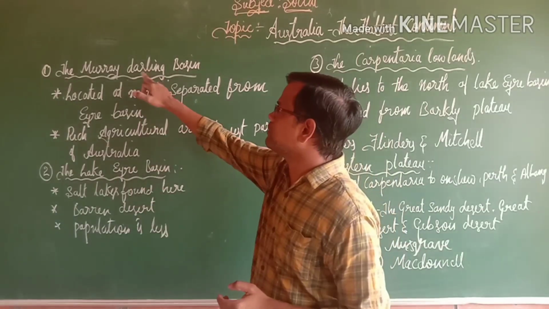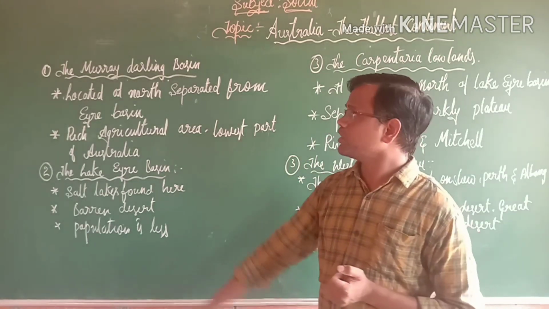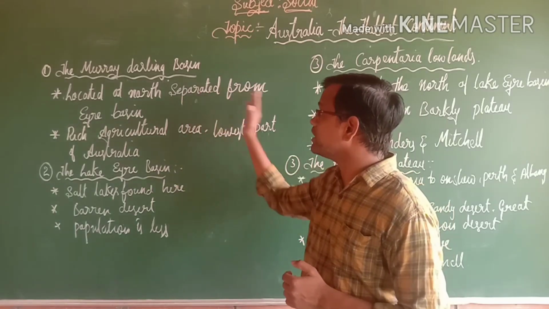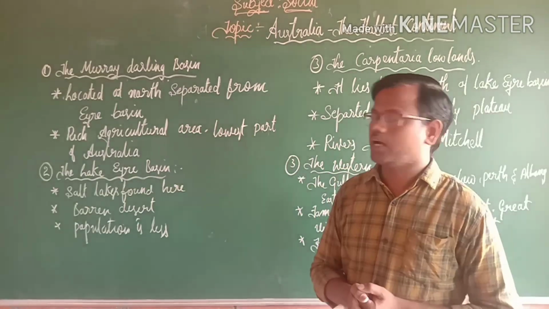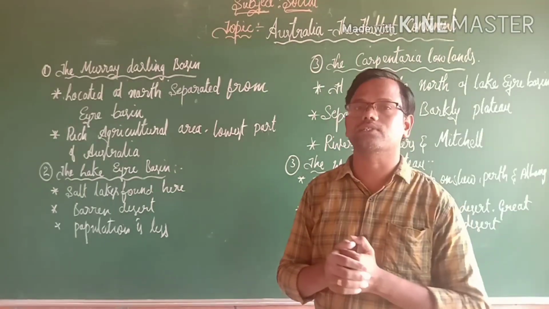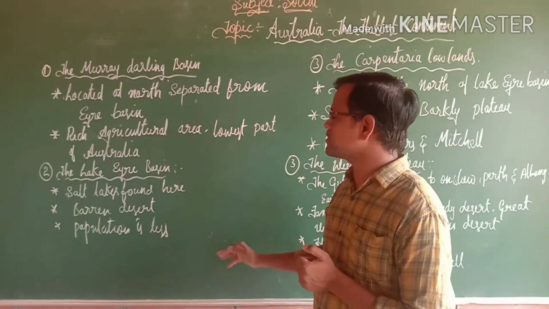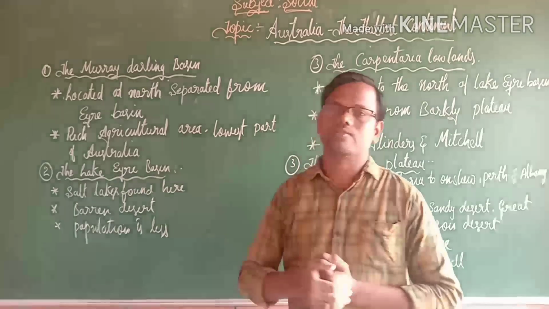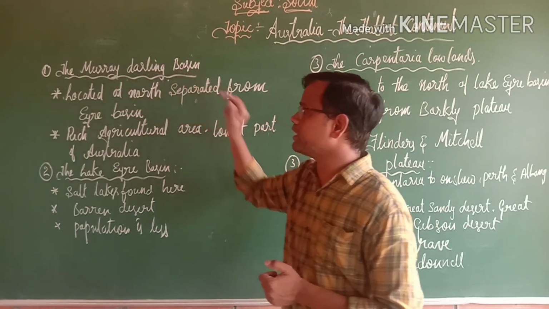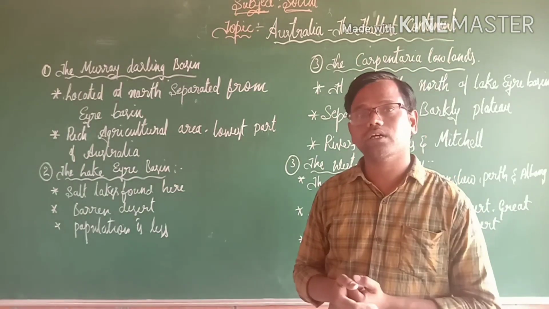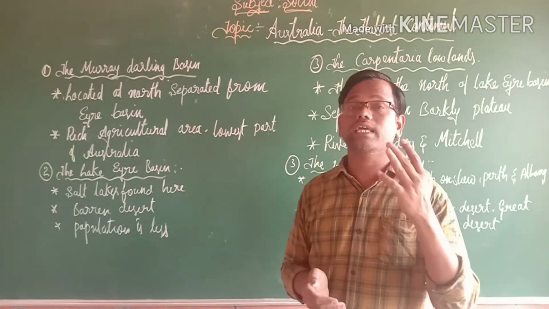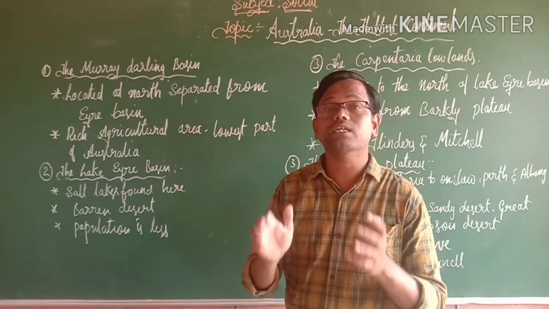First, the Murray-Darling Basin. The Murray-Darling Basin is located in the north and is separated from the Eyre Basin. The Murray-Darling Basin is very useful for agriculture, and it is the lowest part of the Australian continent. So this is about the Murray-Darling Basin. The next important basin is the Lake Eyre Basin. The Lake Eyre Basin has many lakes.